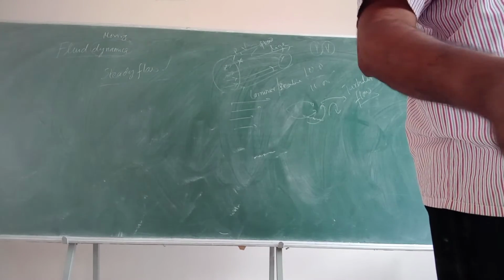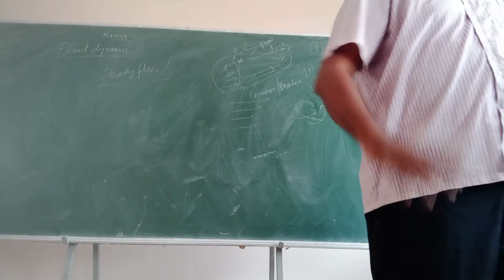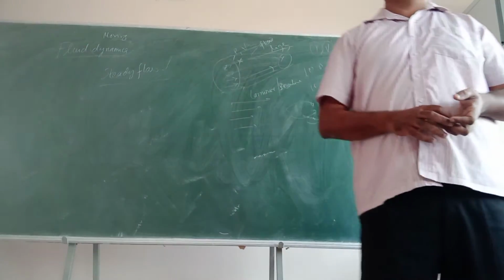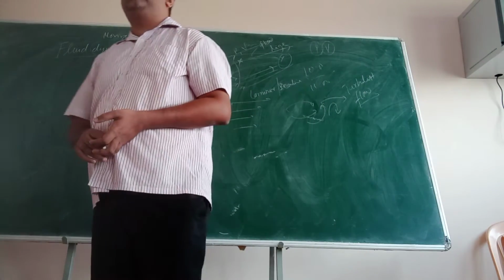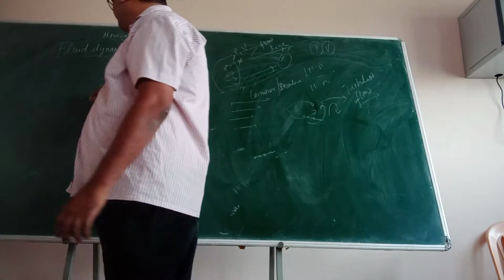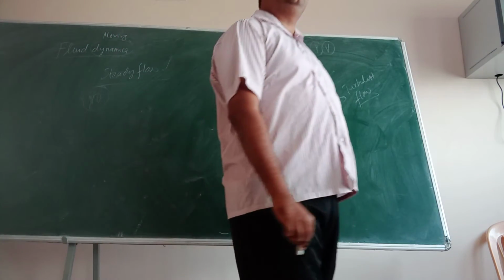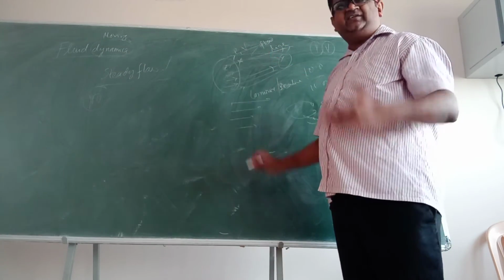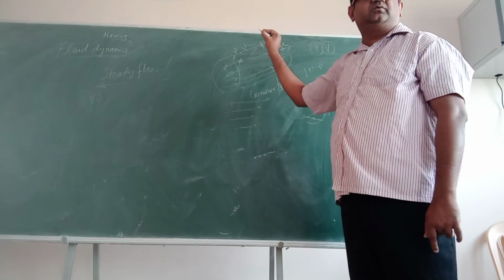So if you look at page number 45, it's asking you, what would happen if two streamlines intersect? What would happen if two streamlines intersect? Is it possible, first of all? The answer is no. Two streamlines cannot intersect. Why? Because when you are saying that this is the streamline, you are saying the velocity of that particle at that point is in this direction.